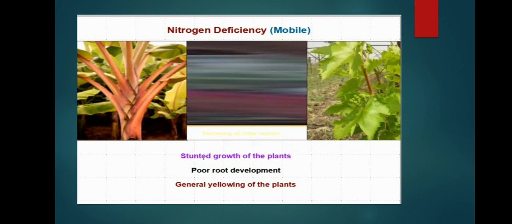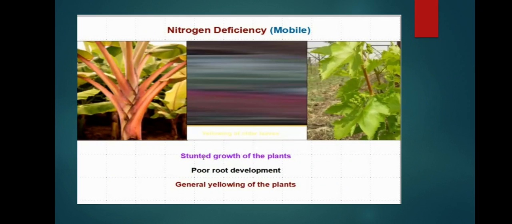Nitrogen is known for vegetative growth. It is very useful for vegetative growth of the plant. If it is not given in an absolutely suitable quantity, then stunted growth of the plants is the main disorder caused. Next, poor root development; vegetative growth includes root also. Then general yellowing of the plant occurs. Which leaves? Only older leaves turn yellowish in color.